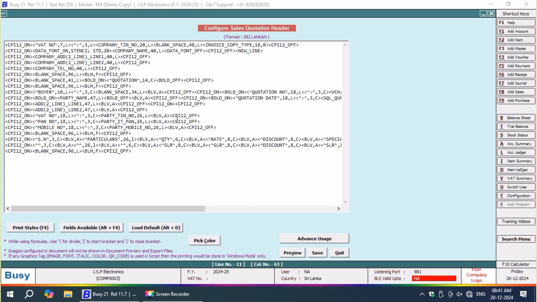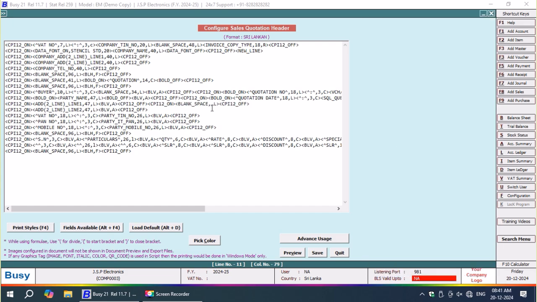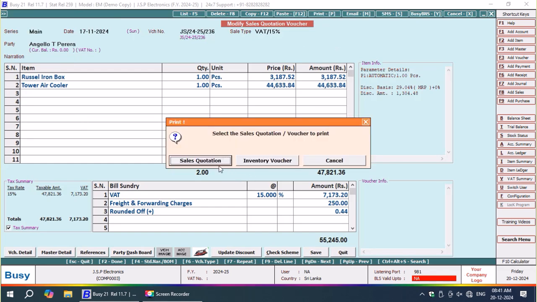Now I'm going to type blank space. Out of that blank space I'm going to remove blank space 48. Then box line horizontal comma 40, no, it should have been box line horizontal comma r.